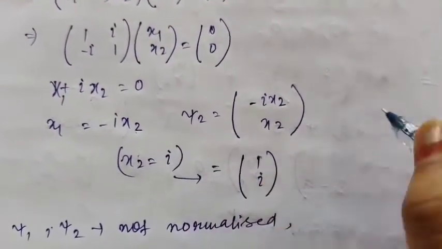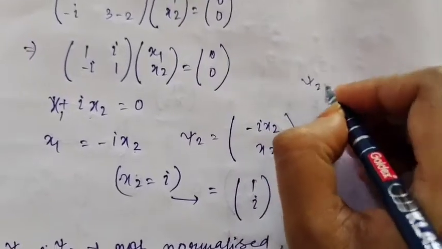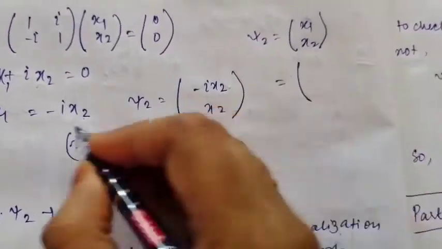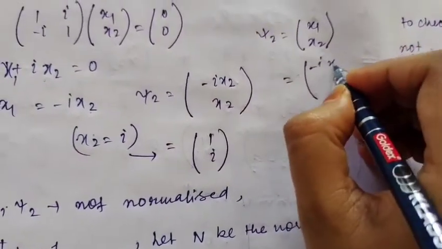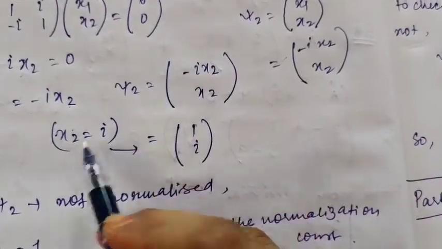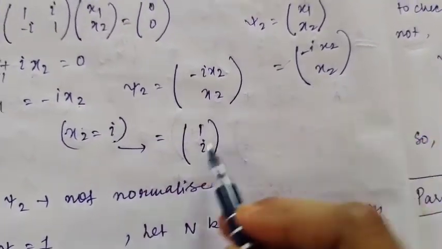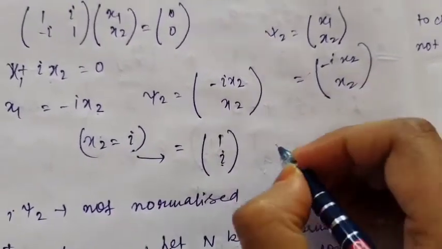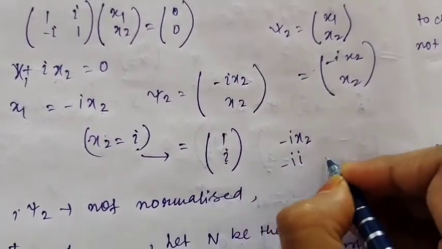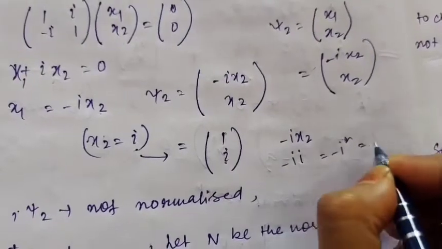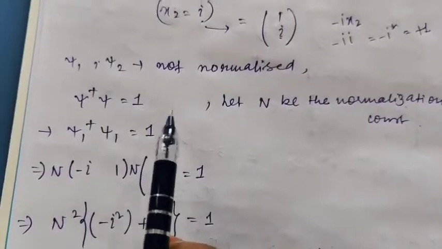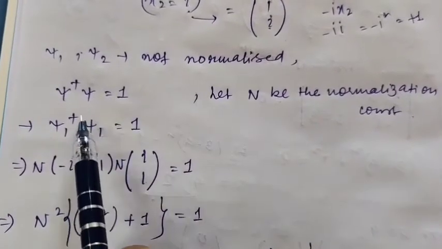Now psi 2 is equal to what? Again, psi 2 equals x1, x2. Here x1 is equal to i x2. So if I consider x2 equal to i, then x1, that is i x2, is i square, that is minus 1... so I will get (minus 1, i). Fine. And psi 2 is not normalized, so we know how to normalize any function.